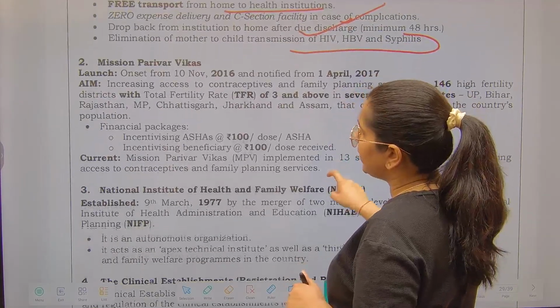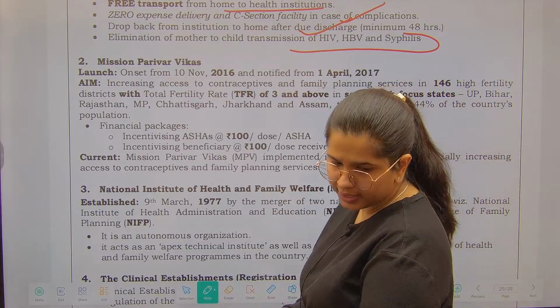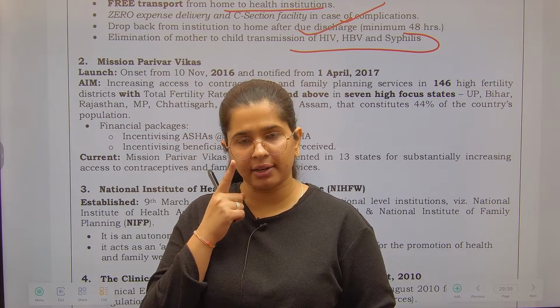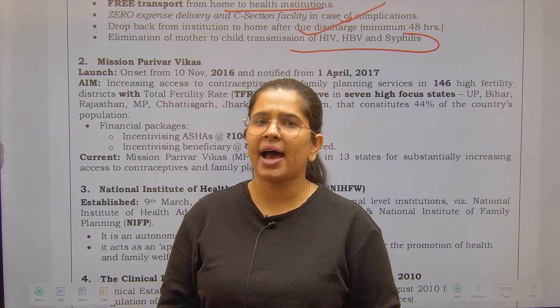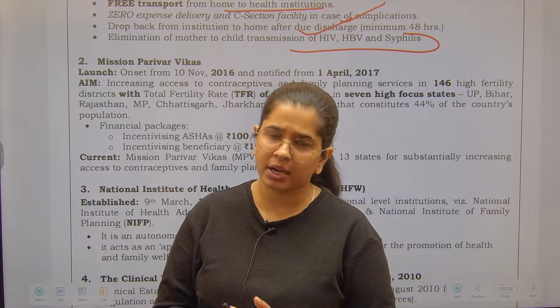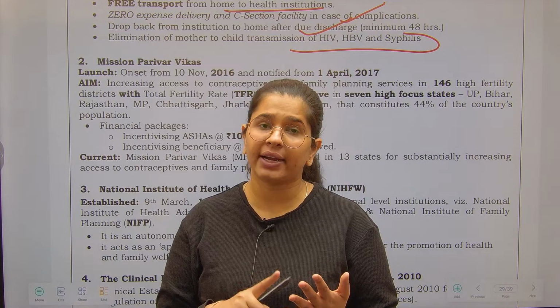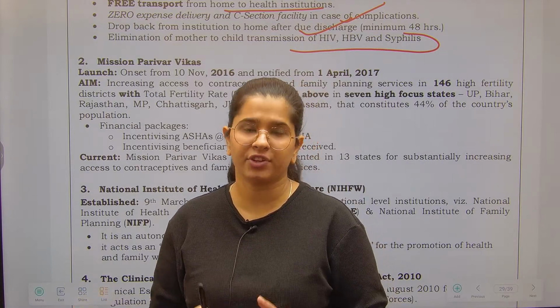So it is basically related to the total fertility rate. We want to control our total fertility rate. India has already become the most populous nation on the earth, and that is good in some ways because we will be having more people working for our country, but at the same time you have to provide education, you have to provide health to all these people so that they can work at their full efficiency.